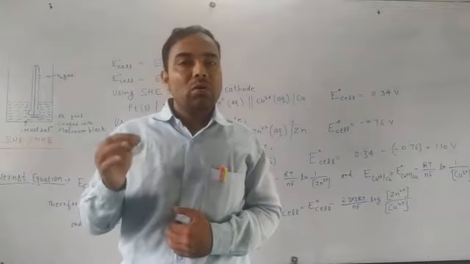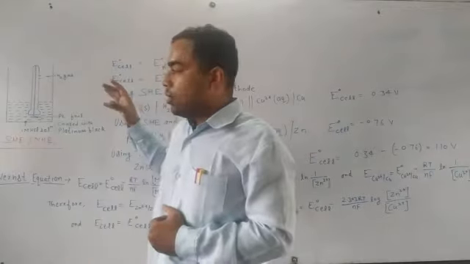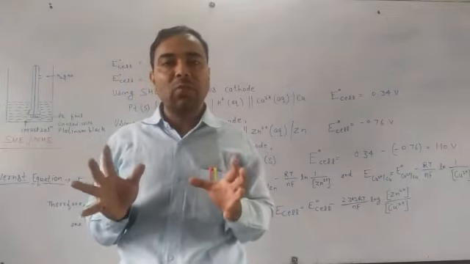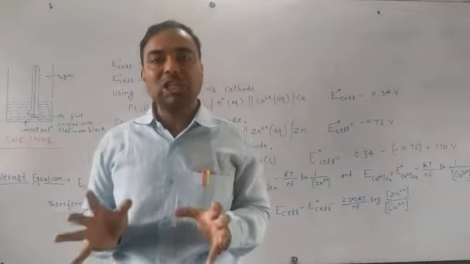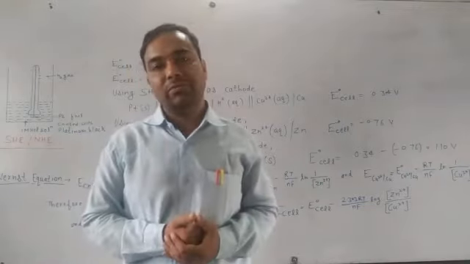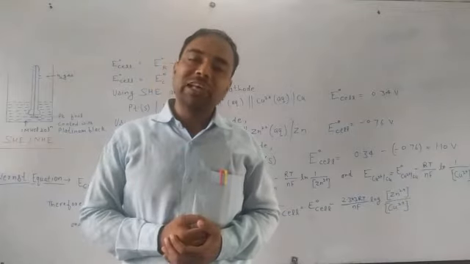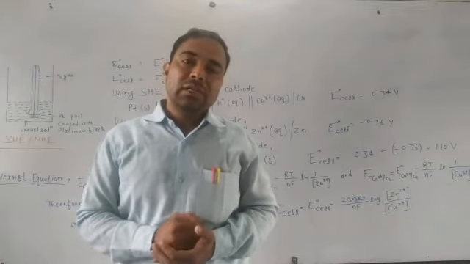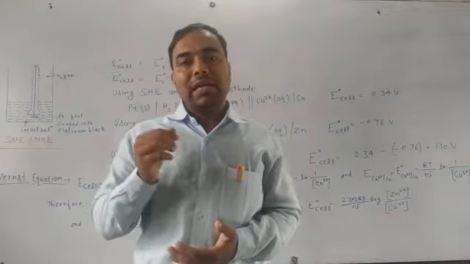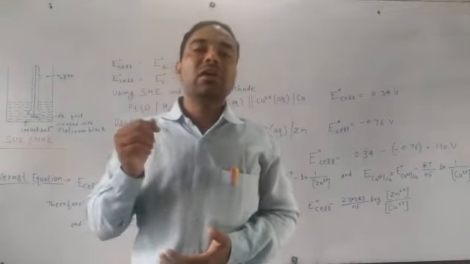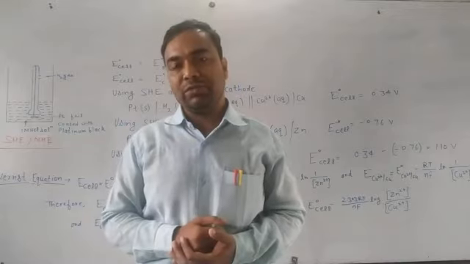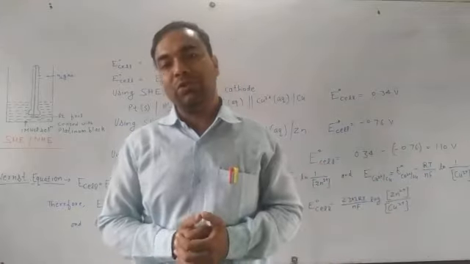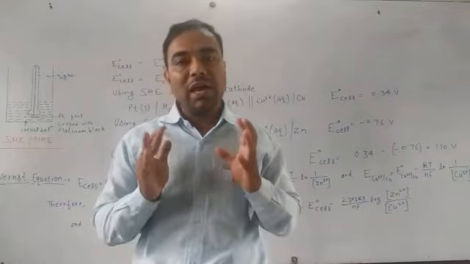So when we talk about measurement of electrode potential, we cannot measure electrode potential directly. For this purpose, we have to use some standard. There is a difference between cell potential and EMF. Cell potential can be defined as the difference between electrode potential of two electrodes, the difference between electrode potential of cathode and anode, when current is